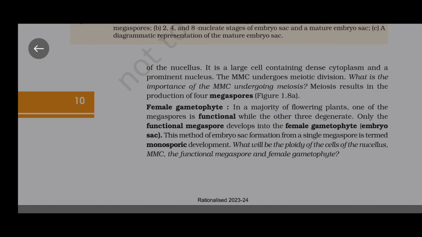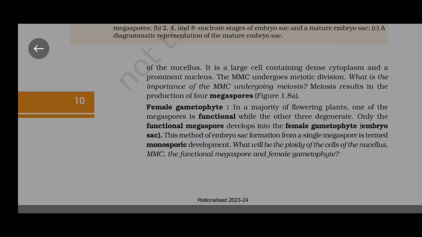What is the importance of MMC undergoing meiosis? Meiosis results in the production of 4 megaspores. Female gametophyte. In a majority of flowering plants, one of the megaspores is functional while the other 3 degenerate. Only the functional megaspore develops into the female gametophyte, that is embryo sac. This method of embryo sac formation from a single megaspore is termed monosporic development.